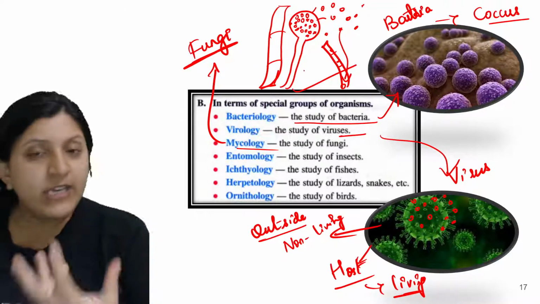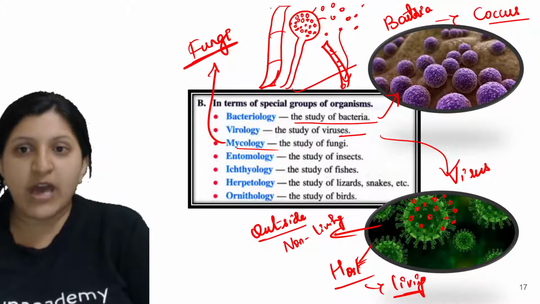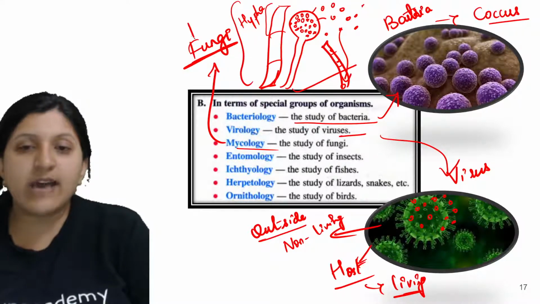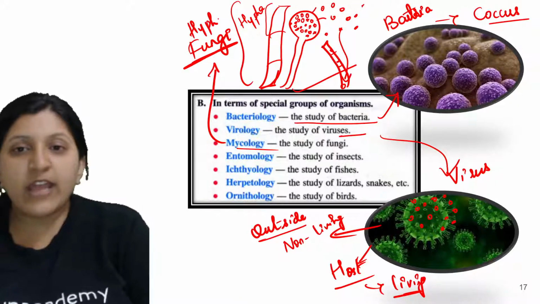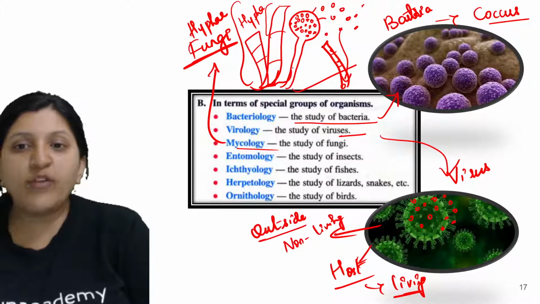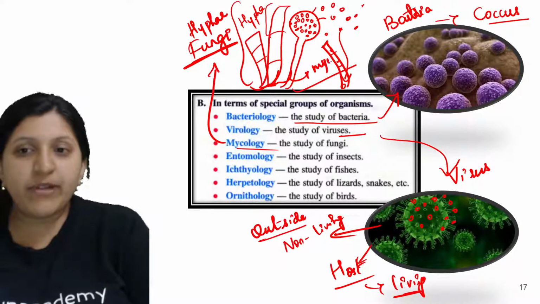Now, depending on the type of fungi, what is the structural arrangement? This one is a hypha. This whole thing is hyphae. Then a group of them, let's say there is one more as such. Now the whole of this thing is a mycelium. So mycelium we will be looking at.